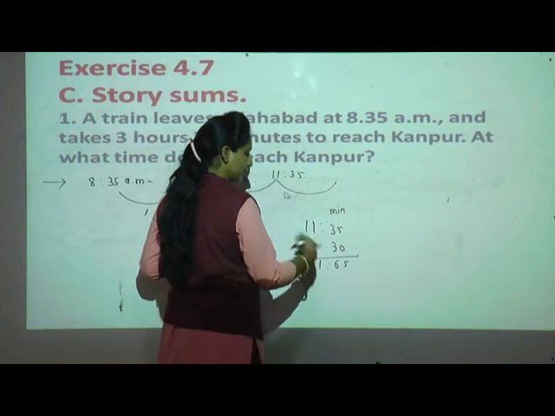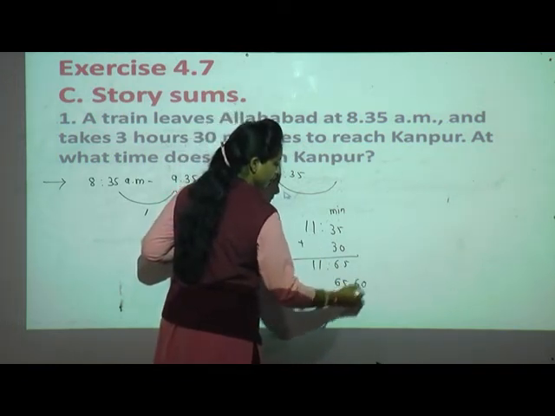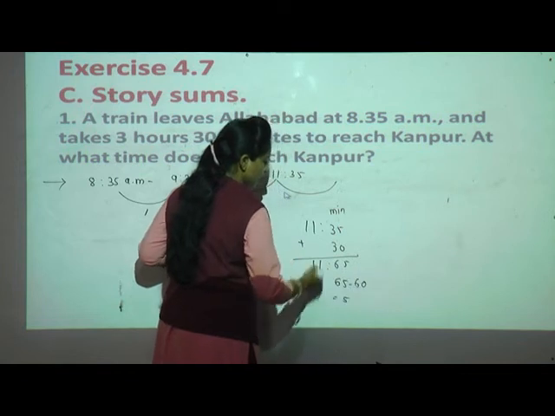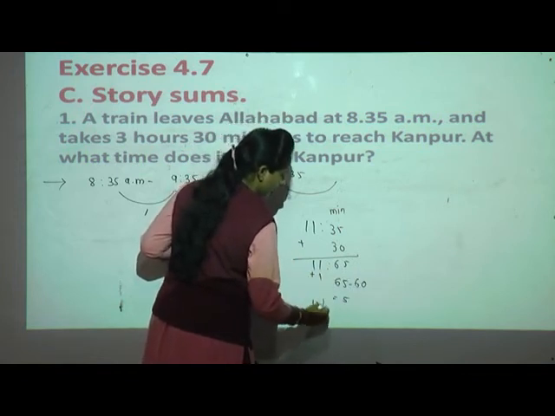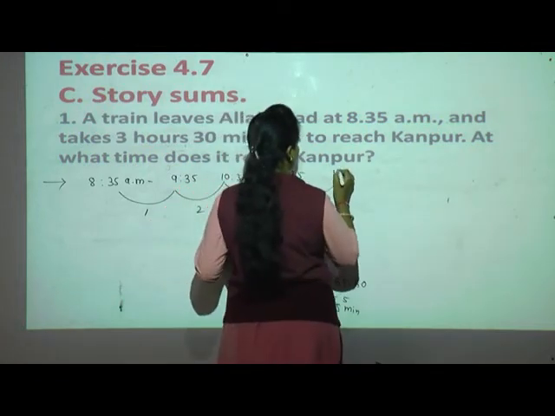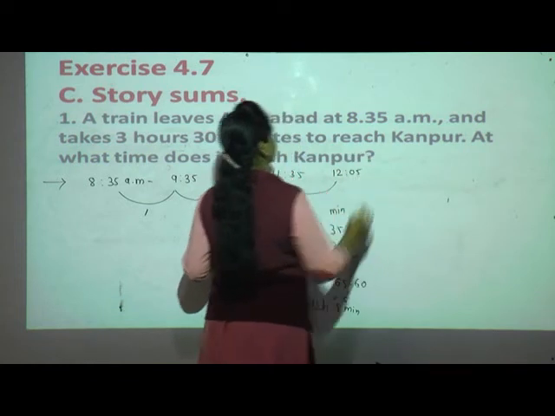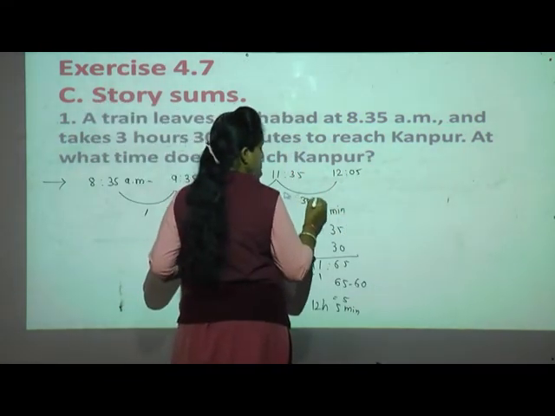We have to do minutes into hours. 65 minus 60 is 5. So here if we add 1, it becomes 12 hours 5 minutes. So 12:05. This is 30 minutes.